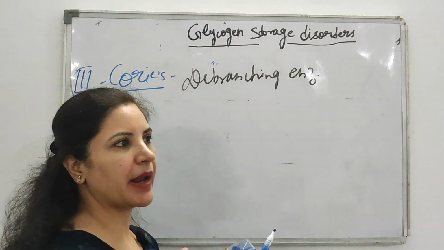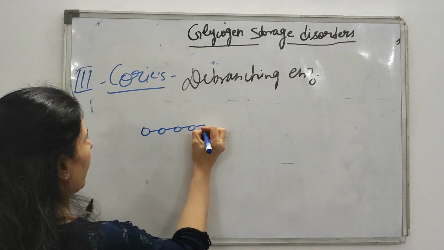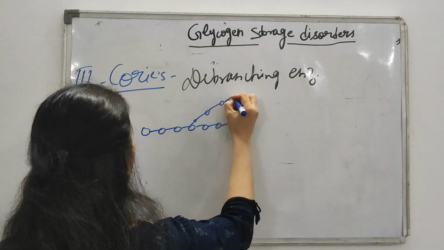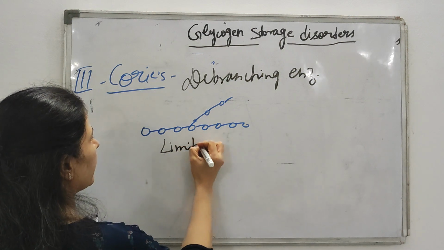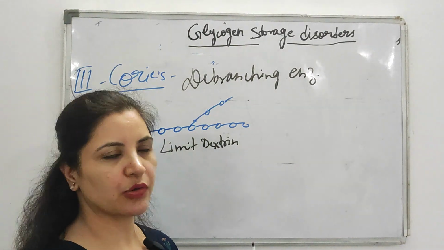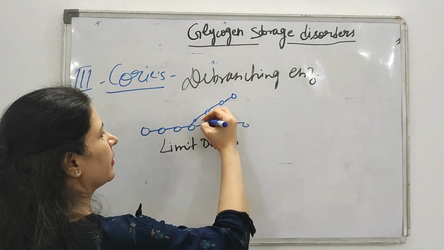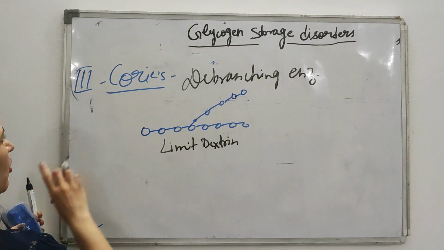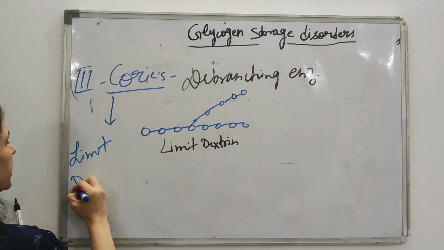So if there is no debranching enzyme, then what will happen? This glycogen will accumulate in the form of limit dextrin, because the debranching enzyme is not there. So no enzyme is there to debranch it. So this structure is that of limit dextrin. That's why Cori's disease is also known by another name, that is limit dextrinosis.